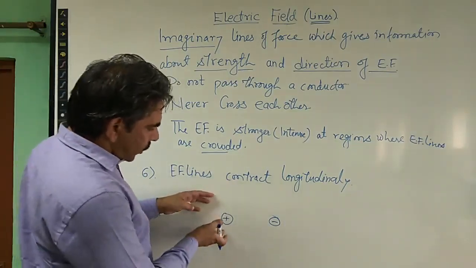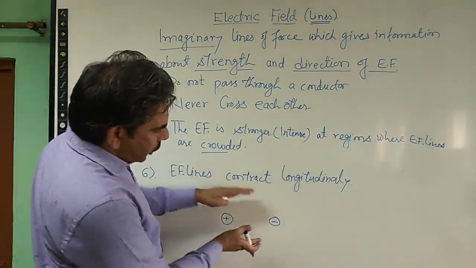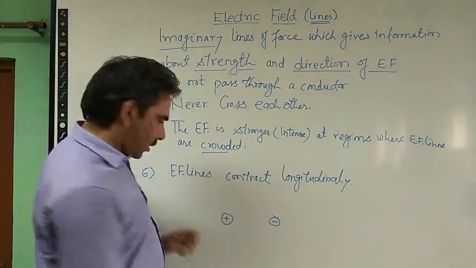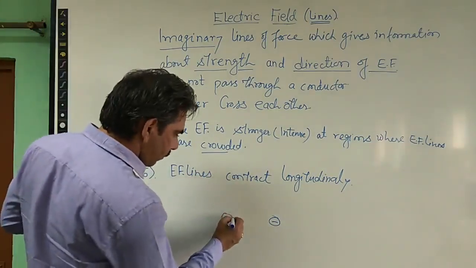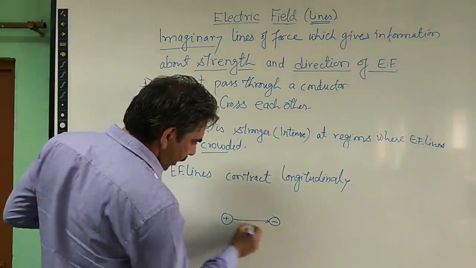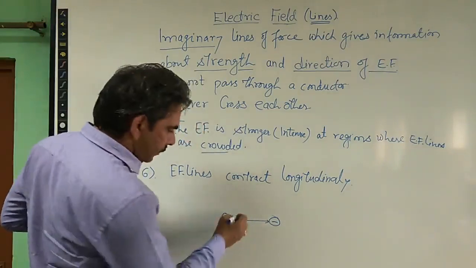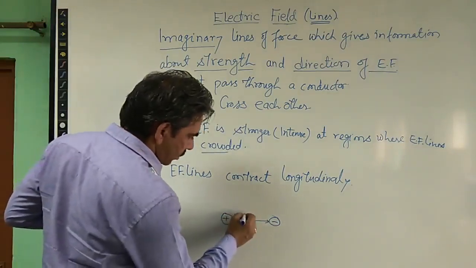The field lines of the positive charge will contract longitudinally towards the negative charge. They originate from the positive charge and terminate at the negative charge, just like this.